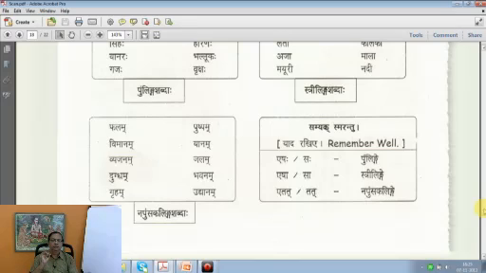Phala Shabda. Akaranta Napumsakalinga Vimana Shabda. So a noun is described like this, by its ending. There is a change here in the derivation. Phalam, Vimanam, Vyajanam, Dugdham, Gruham, Pushpam, Yanam, Jalam, Bhavanam, Udyanam. Now all are ending in the same way.